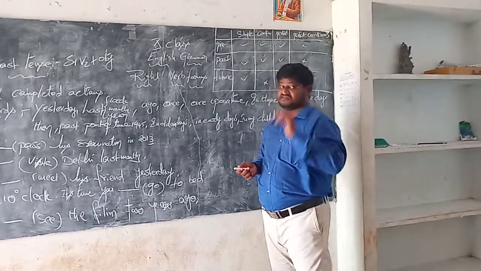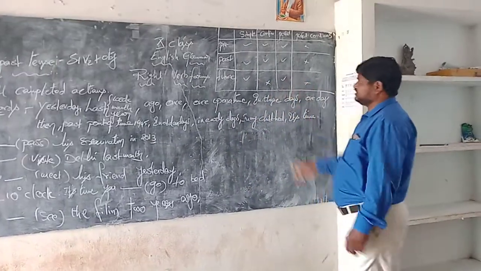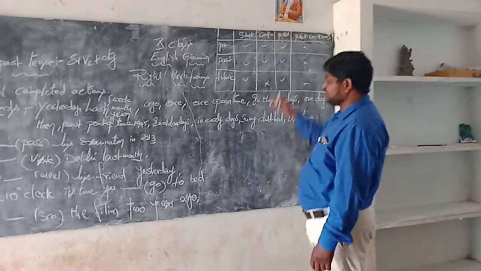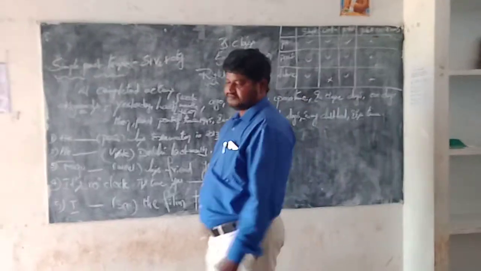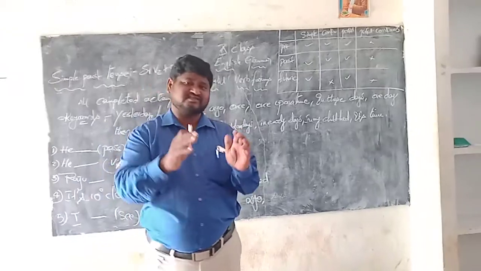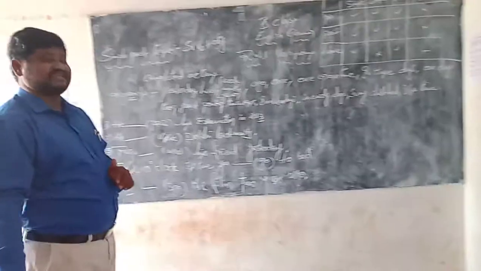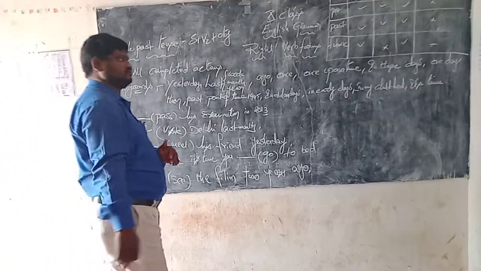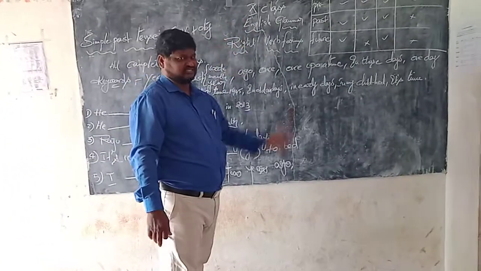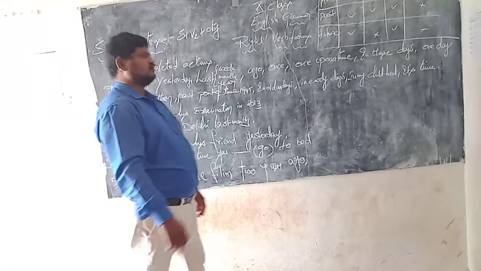Dear children, please observe, it is very important. Please learn the 12 tenses by heart. In these 12 tenses, only 8 tenses are useful for changing active voice into passive voice. Okay, my dear children.